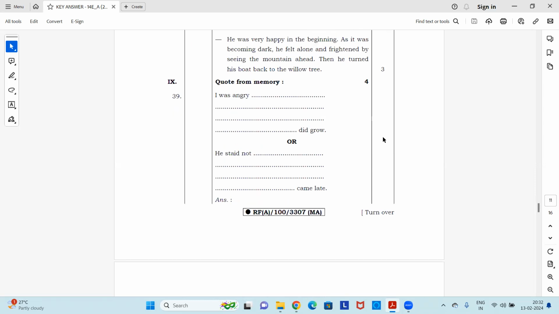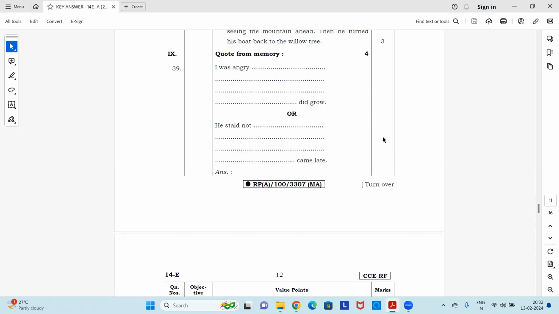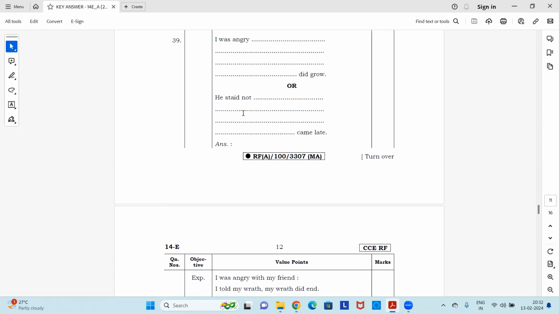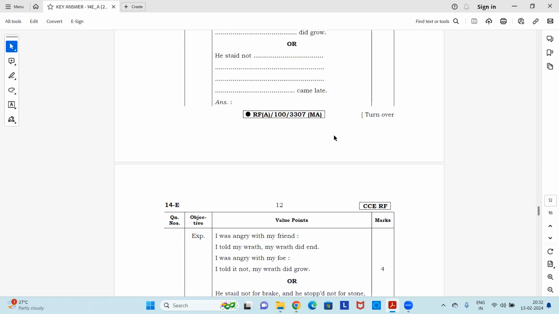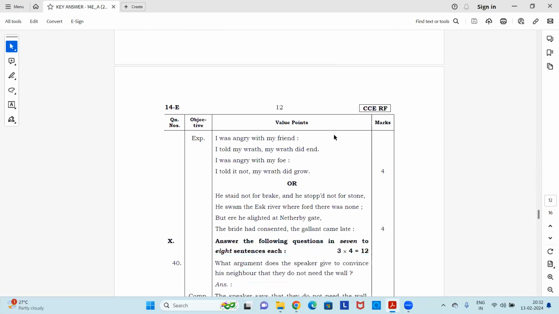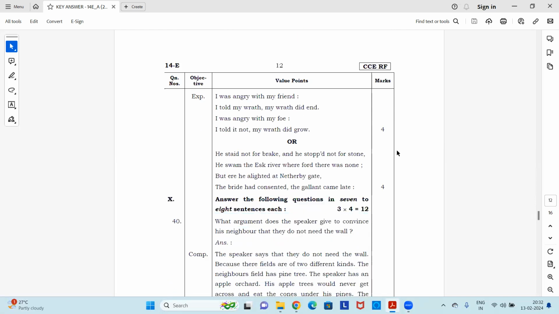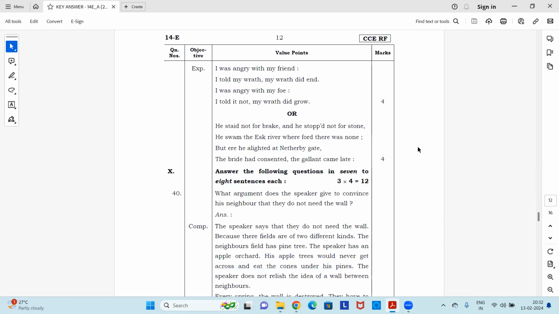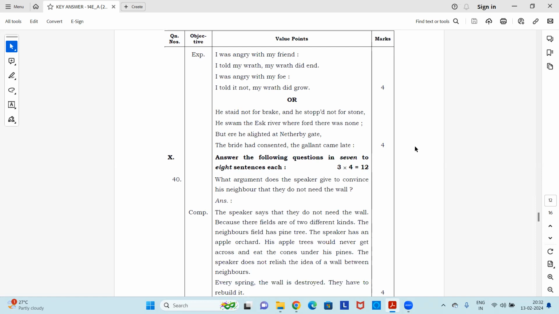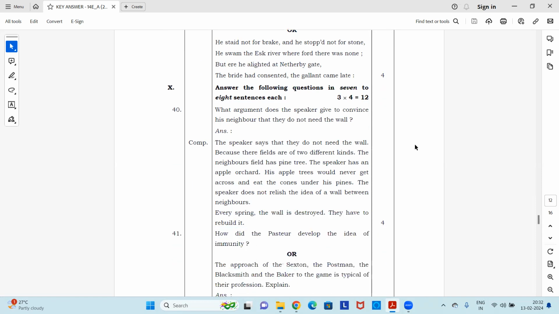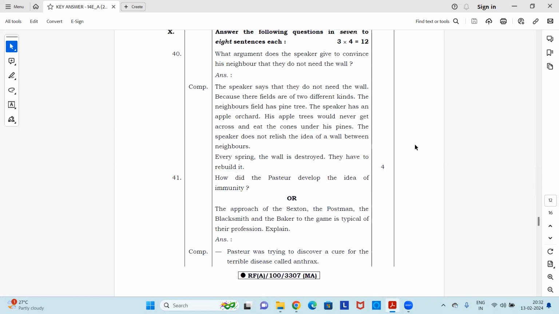Fine. So coming to the next main question, it's quote from memory. You have a poem. Stanzas are given. I was angry till did grow. Then the next optional poem is he said he stayed not, came late. So these are the two poems. You can fill it with whichever you know the best. Answers are here. You can just observe the poems, memorize them and go for your exams.